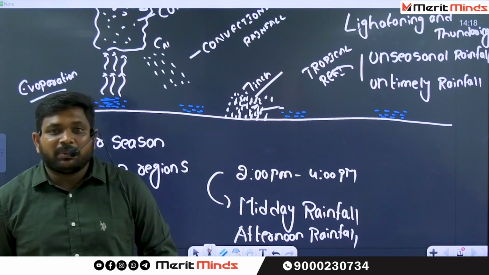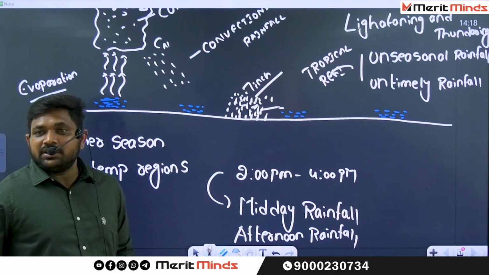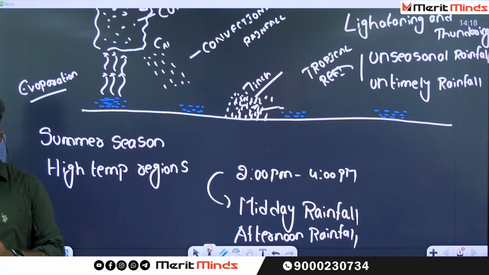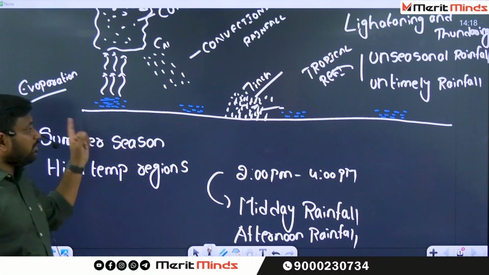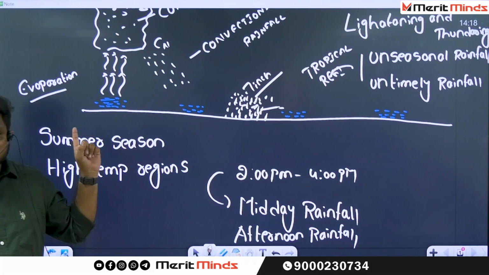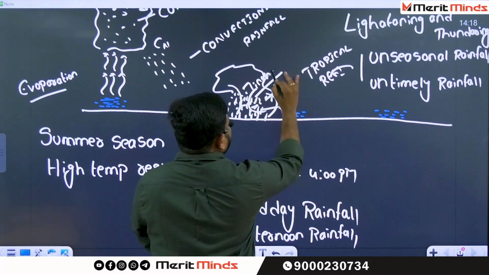This is what we call the practical sense. You can't find it in the books. What is required for plants? For the growth of plants, water is required. What about food? Through a process called photosynthesis. For photosynthesis to happen, what type of temperatures? High temperatures. That is the reason why this area consists of very, very zygonic plants.